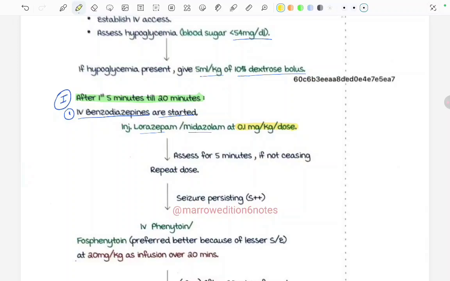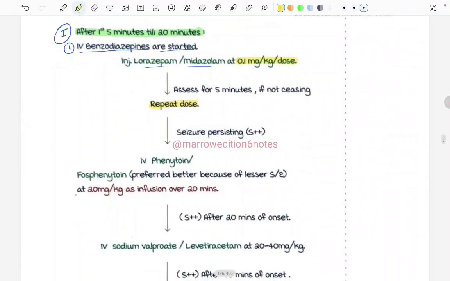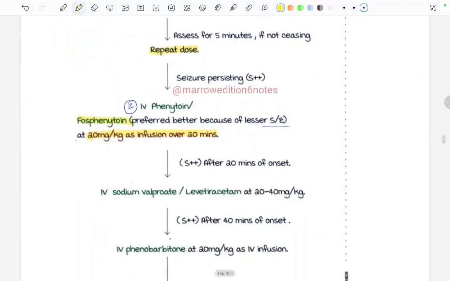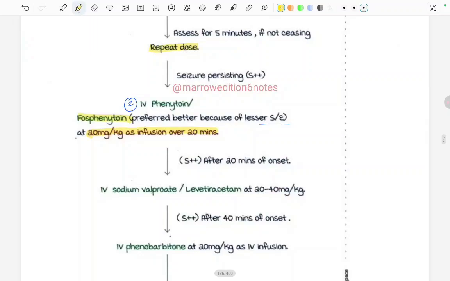And if the seizure is still persisting, then the second drug that we are going to give is IV phenytoin or fosphenytoin. Fosphenytoin is preferred because of lesser side effects, and it is given as an infusion over 20 minutes, at the dose of 20 mg per kg. Now this is the second timeline that we are going to read. Up till 20 minutes we gave this IV phenytoin, and if the seizure is still persisting after 20 minutes,